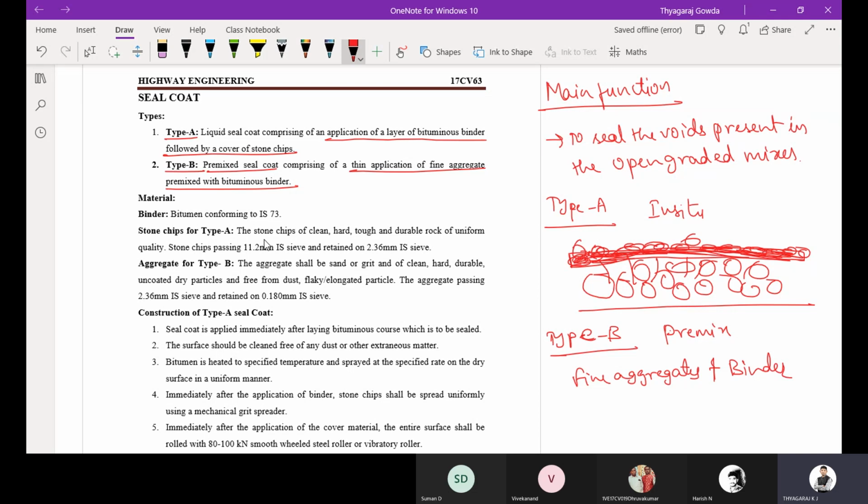But in type A, you prepare the seal coat at the site only, that is applying the binder and adding the stone chips. Here, similar to your premix, that is DBM and BC, it is prepared in the hot bituminous mix plant only. Is it clear? Yes. Okay.